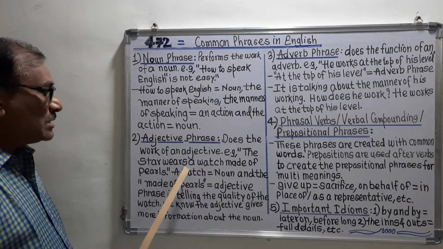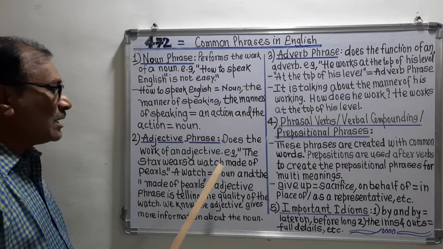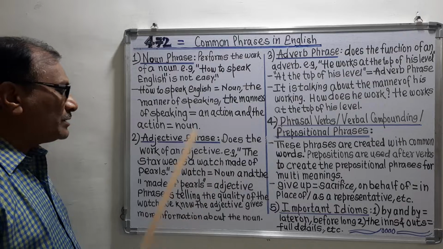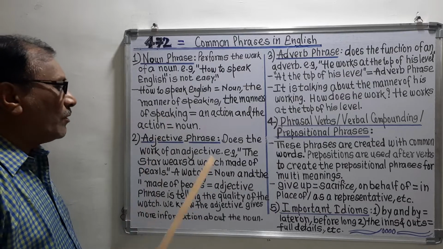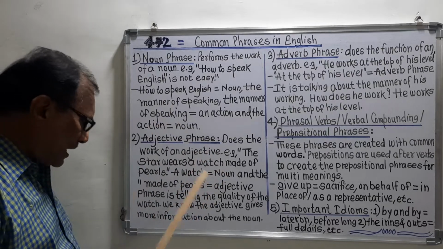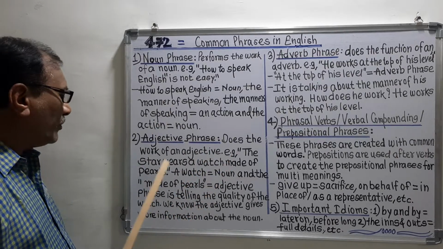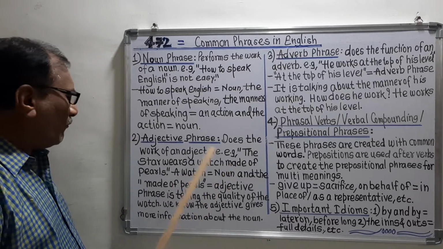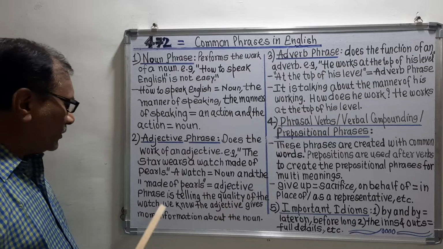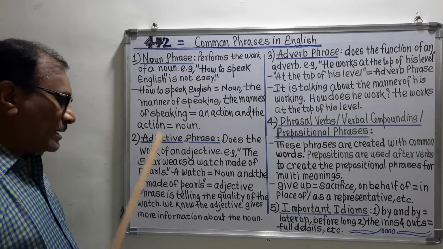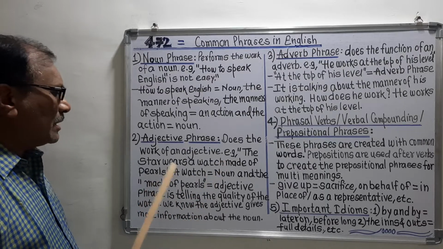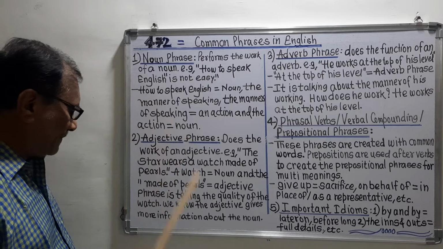The watch is made of pearls, so made of pearls is telling the quality of the watch, and that's why I will tell you that made of pearls is the adjective phrase.